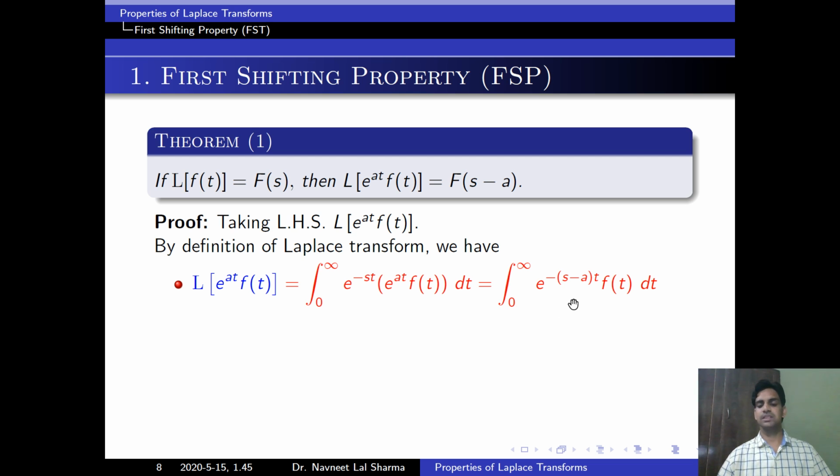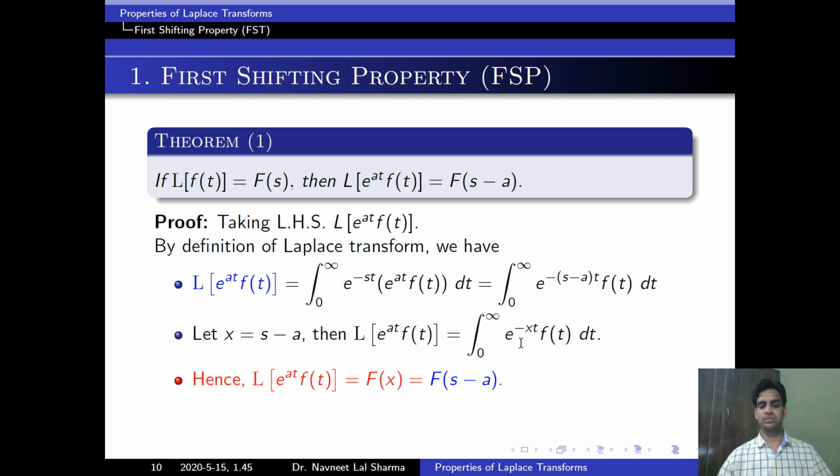Now we will solve this integral with the help of the substitution method. Let x is equal to s minus a, then we put this value here, and we get the integral 0 to infinity e to the power minus xt f(t) dt. This is the Laplace transform of the f(t) function. When we solve this integral, we will get the value in terms of x. So we can say Laplace of e to the power at into f(t) is equal to f(x), and x replaced by s minus a, then we get f(s minus a).